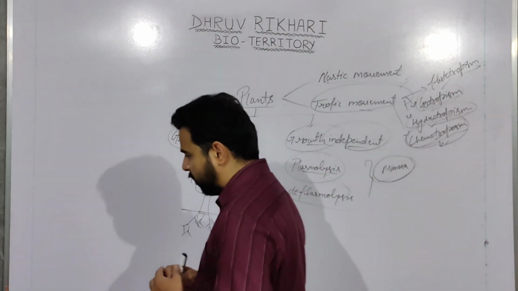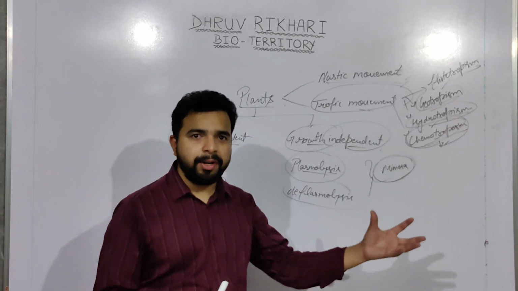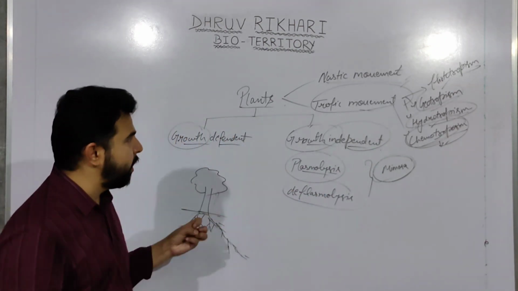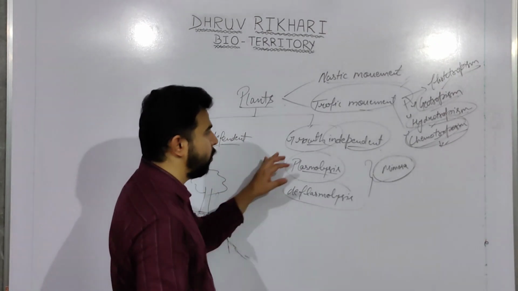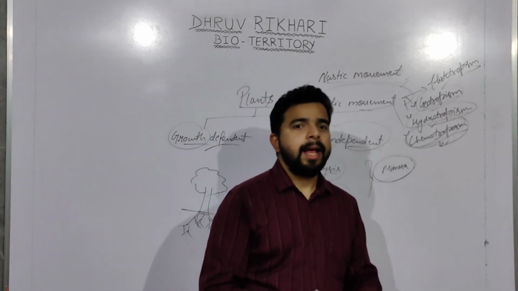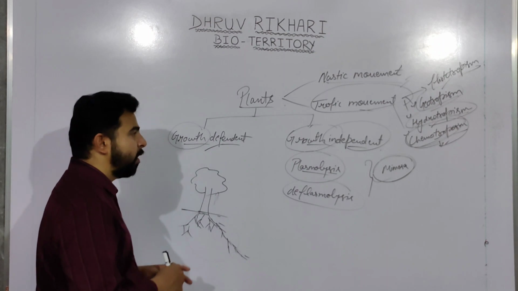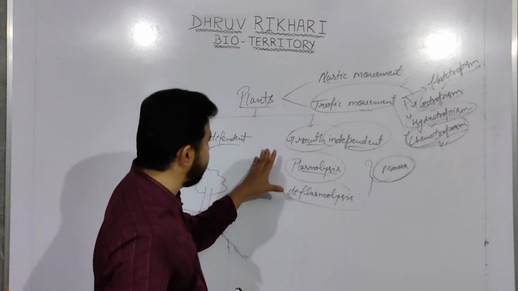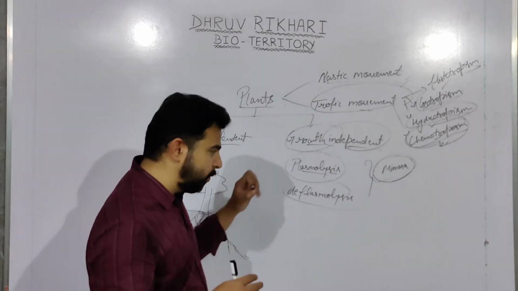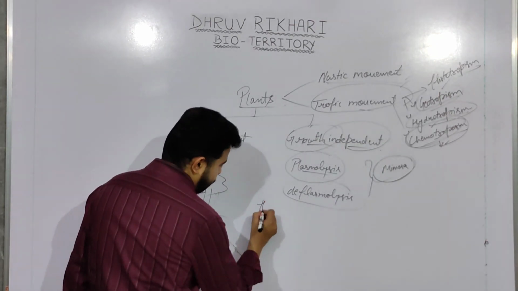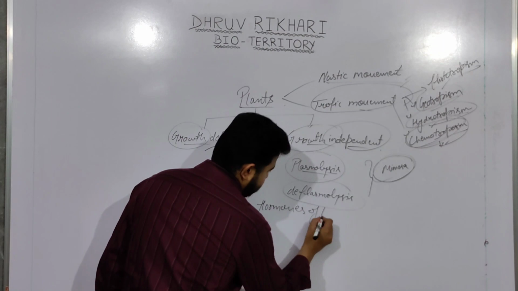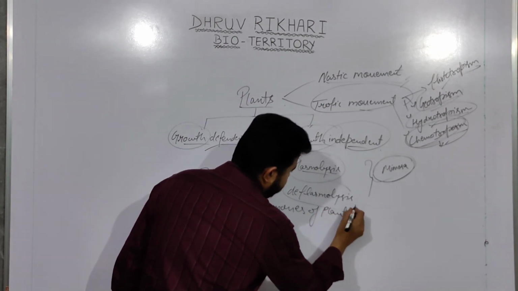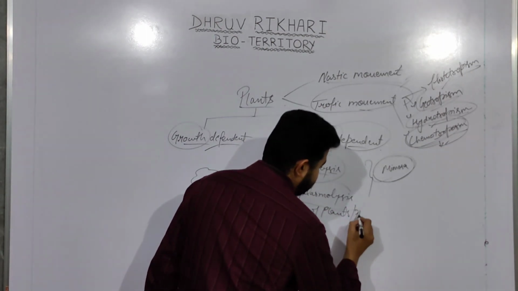So these are the things which are helping in the movement or the control and coordination of plant, either growth dependent or growth independent. And there are certain things which are in the form of chemicals supporting these activities, and those are known as hormones of plants, or we also call them phytohormones.